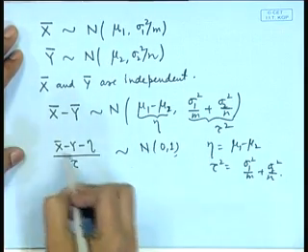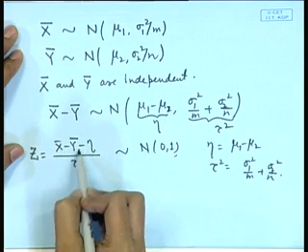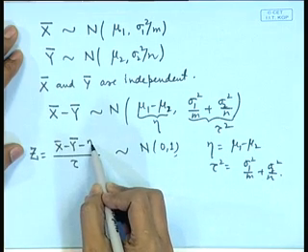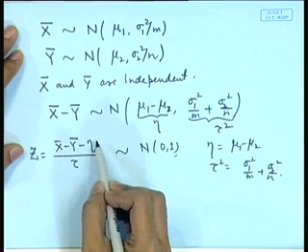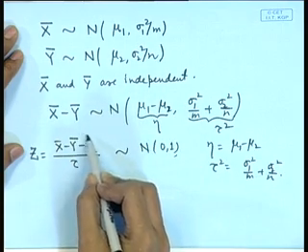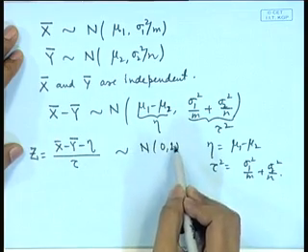Now, if we observe this random variable, then this is involving the observations and the parameter under discussion. That means, we wanted a confidence interval for the parameter mu 1 minus mu 2, and that is appearing here, and the distribution of this quantity is free from the parameters.